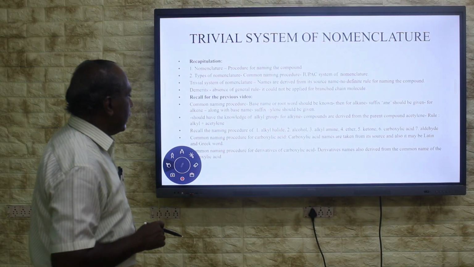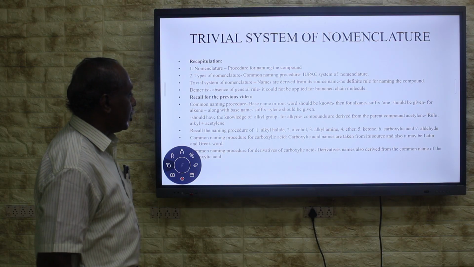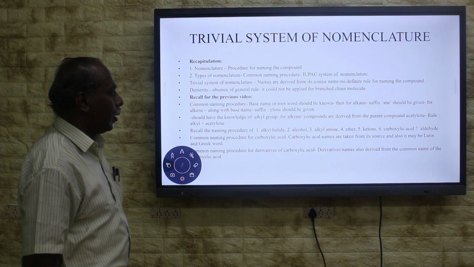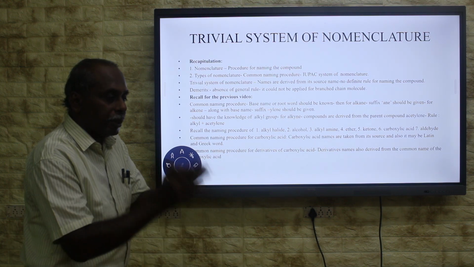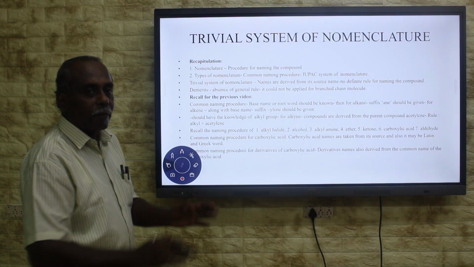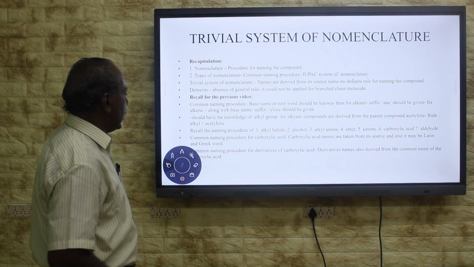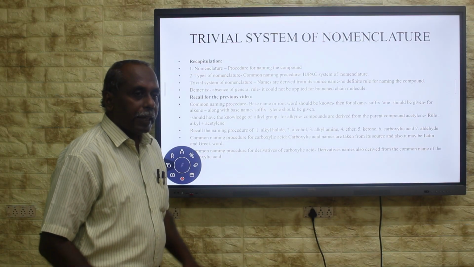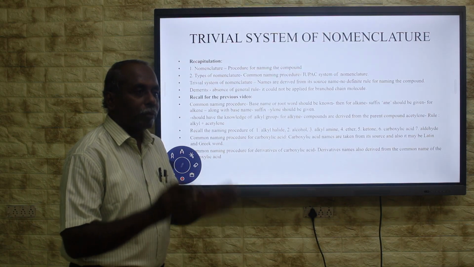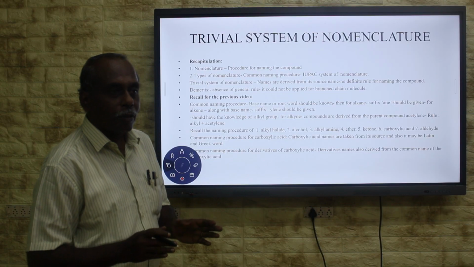Then recall the naming procedure for alkyl halide, alcohol, alkyl amine. For these functional groups present in the compound, alkyl name is given, then you add the functional group name. Then common naming procedure for carboxylic acid. Here the important thing is the source of this carboxylic acid to be kept in our mind.